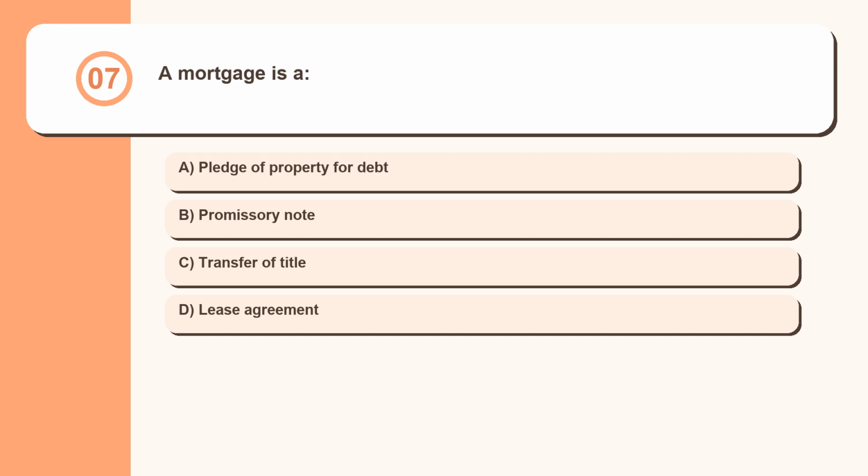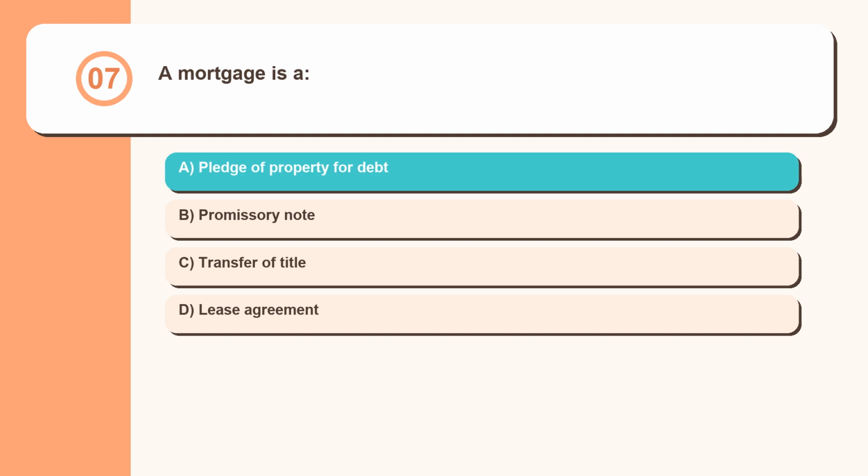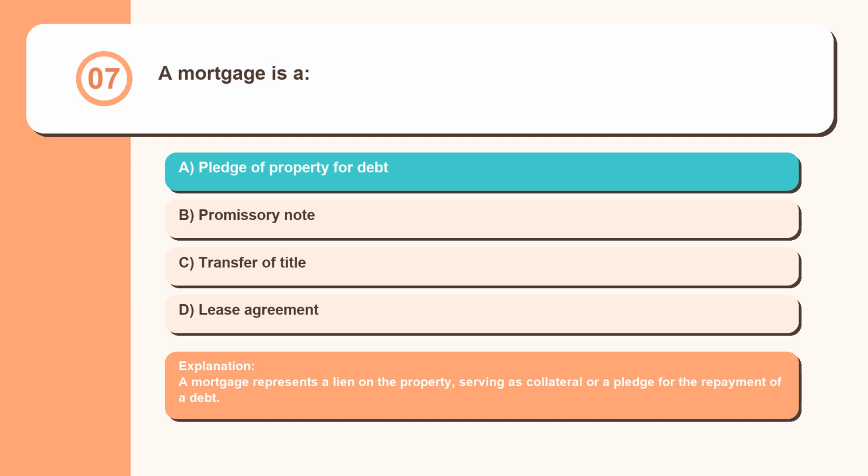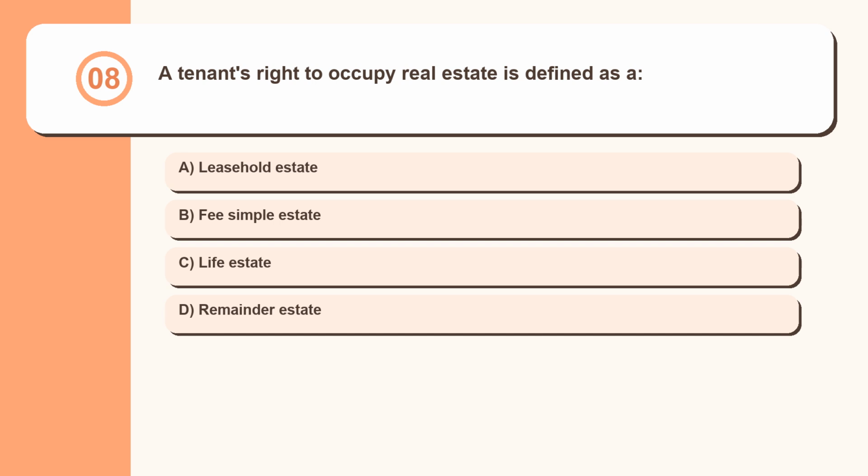Question 7. A mortgage is a pledge of property for debt, promissory note, transfer of title, lease agreement. A mortgage represents a lien on the property, serving as collateral or a pledge for the repayment of a debt. Question 8. A tenant's right to occupy real estate is defined as a leasehold estate, fee simple estate, life estate, remainder estate.